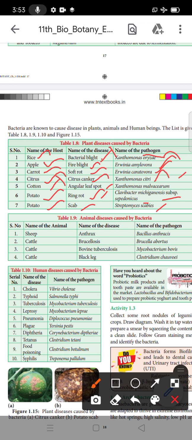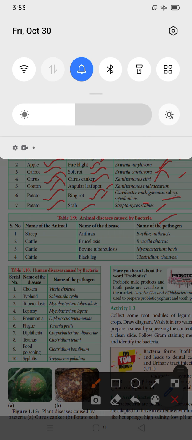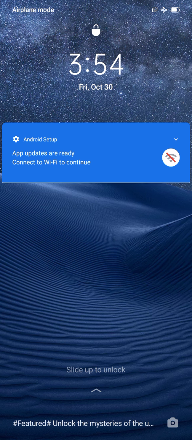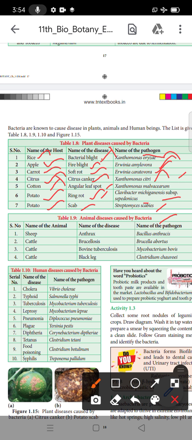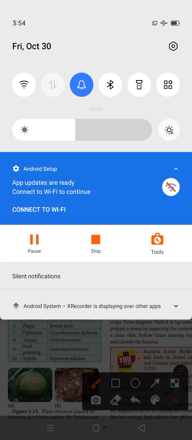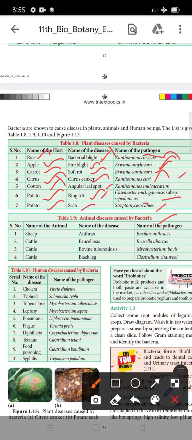And next is the animal disease caused by bacteria. So we have finished the plant diseases caused by bacteria. Next is animal diseases caused by bacteria.